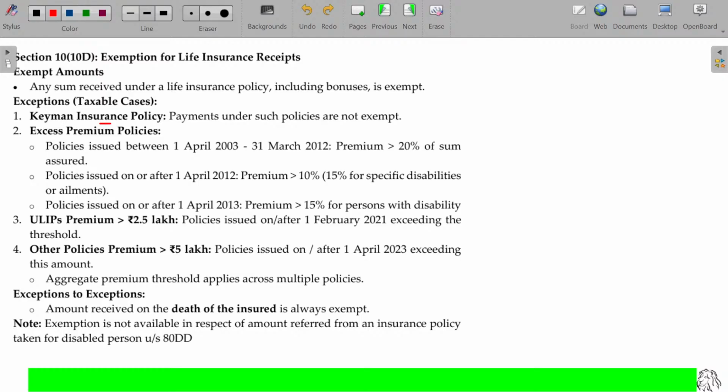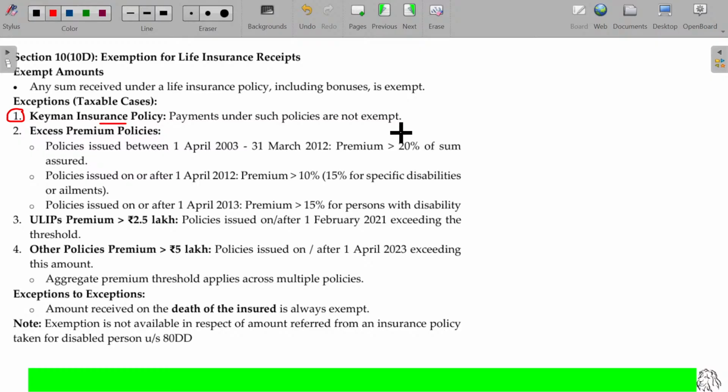In case of a keyman insurance policy, payments under such policies are not exempt. You have to consider this being taxable. As per the keyman insurance policy, if an employee gets the compensation, it is taxable under section 17. We already studied profit in lieu of salary. If the business gets it, then it will be taxable under section 28. If there is no employer-employee relationship, not being a business, then automatically it is taxable under income from other sources. We have seen all these 3.